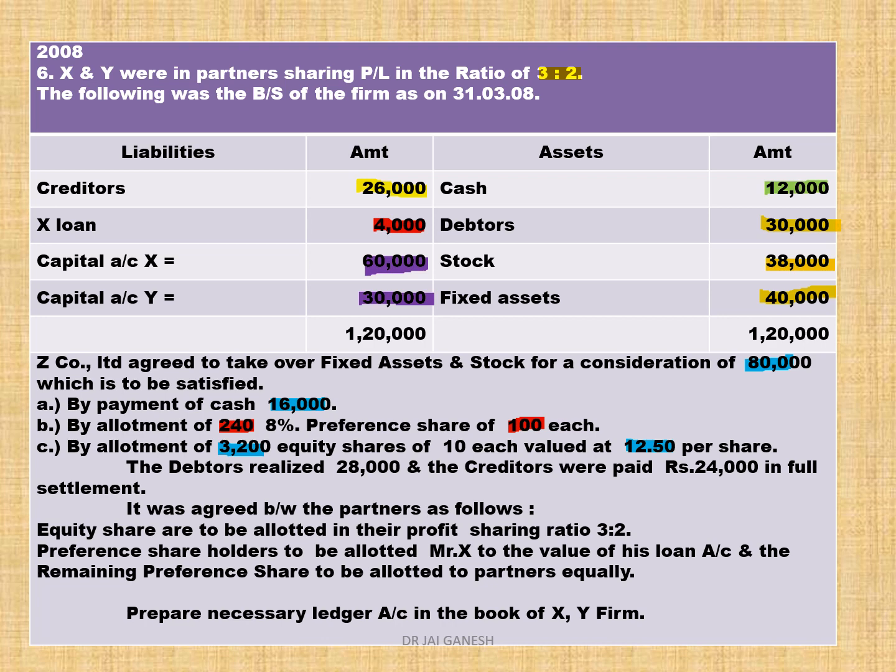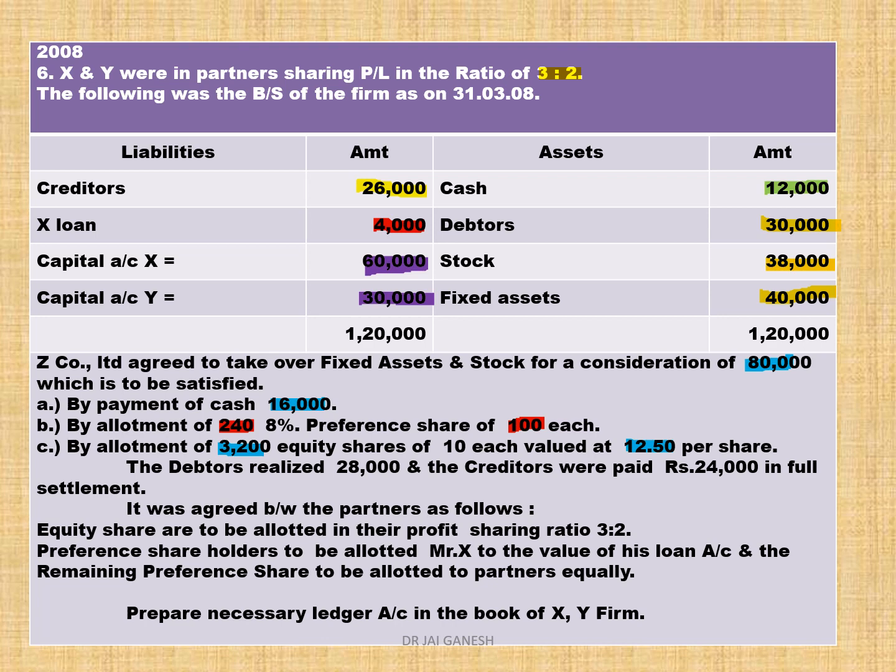Equity shares are to be allotted in the profit sharing ratio 3:2. That means the equity shares are shared among the partners on the basis of profit. Preference shareholder to be allotted Mr. X to the value of his loan account, and remaining preference share to be allotted to the partners equally.